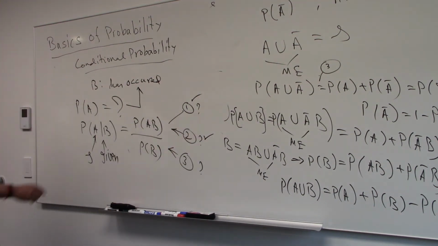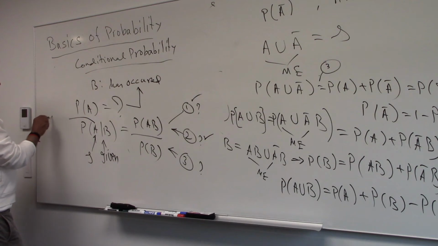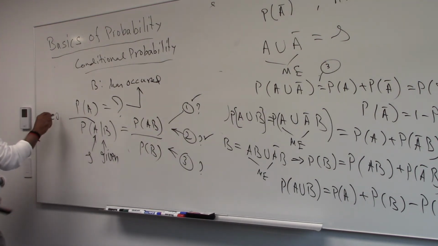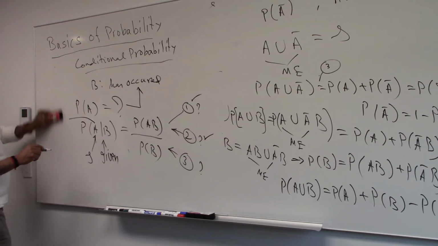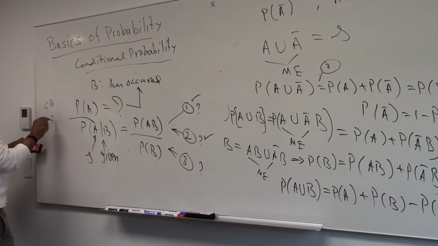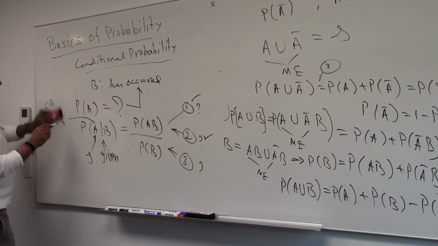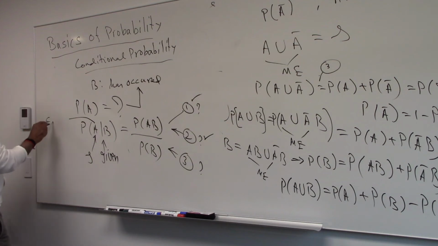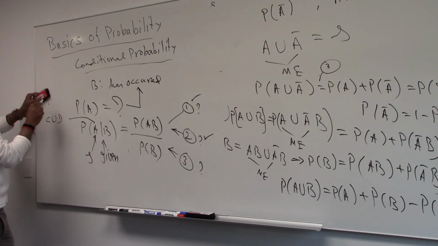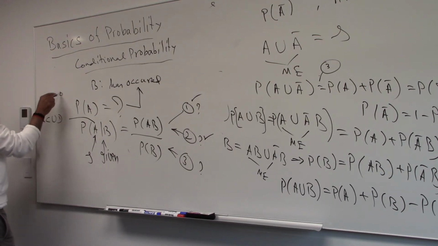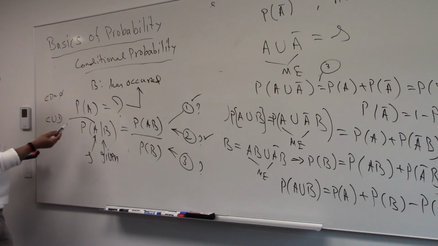The third axiom: let's say C union D, whereas C intersection D is 0, in other words, C and D are mutually exclusive.